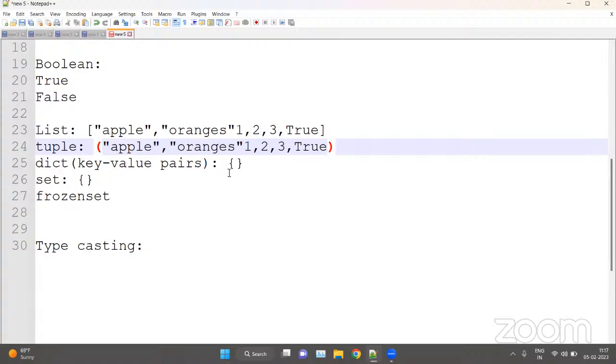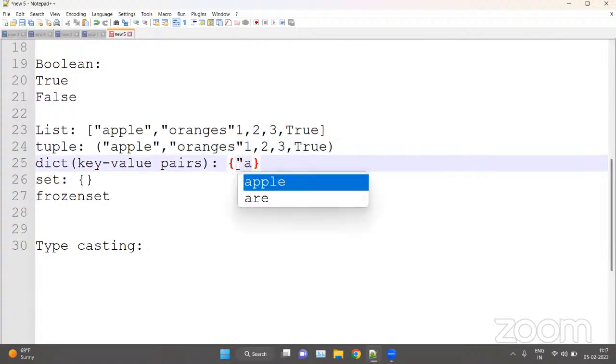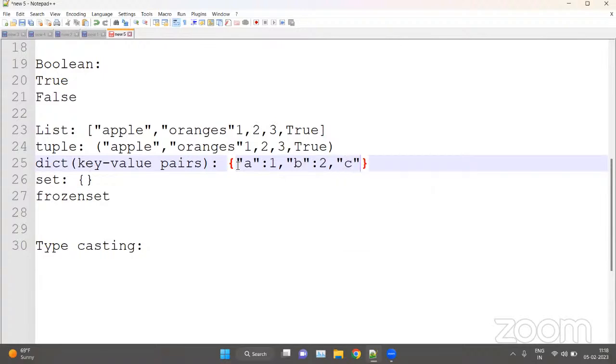Now we have dictionaries. They are key value pairs, in which let's say A is a key here, 1 is a value, comma, B is a key and 2 is a value, comma, and C is a key and 3 is a value. A key is separated from its value by a colon.